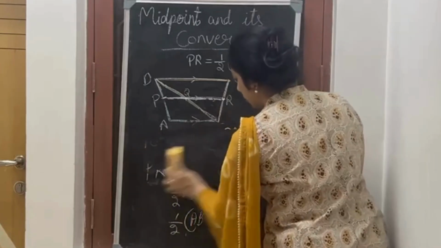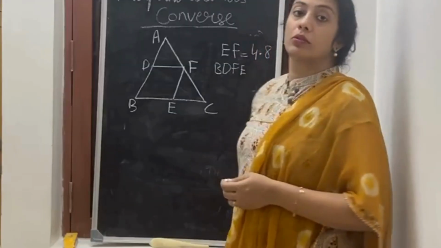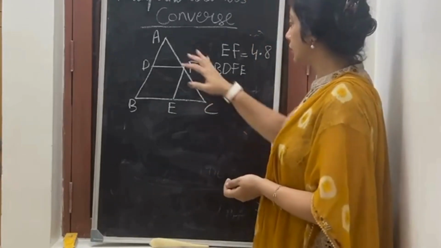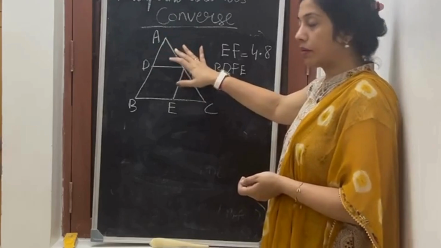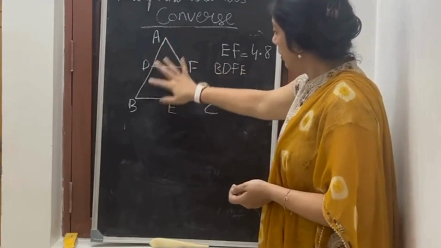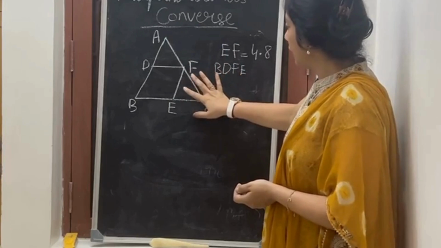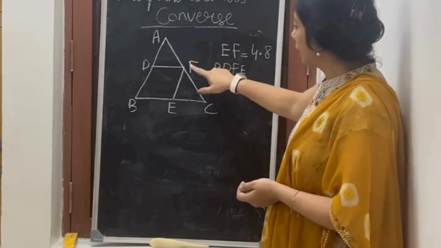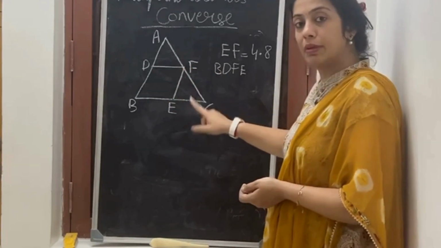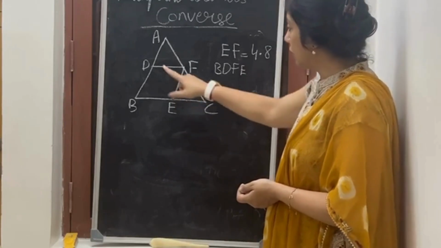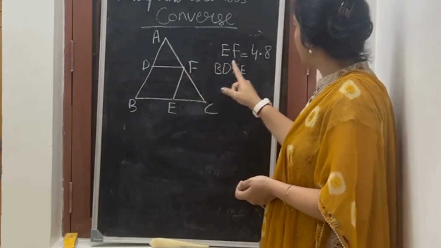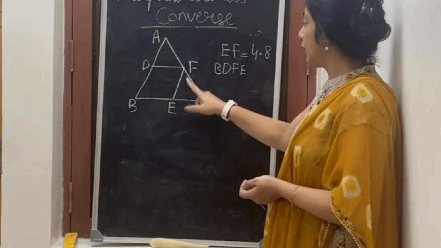Now we'll do one more sum on this, in which we will find out the measurements. In the sum they have given us ABC is a triangle. D and F are the midpoints of AB and AC. They have also given that there is a line extended from F to BC which intersects BC at E. We have to show that BDEF is a parallelogram and also find the measurement of EF.